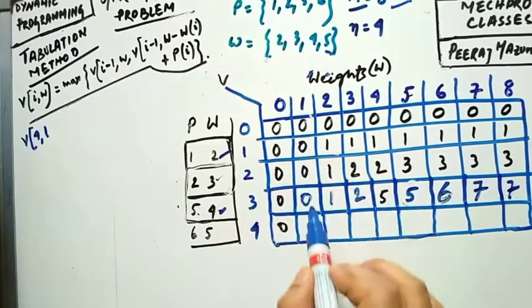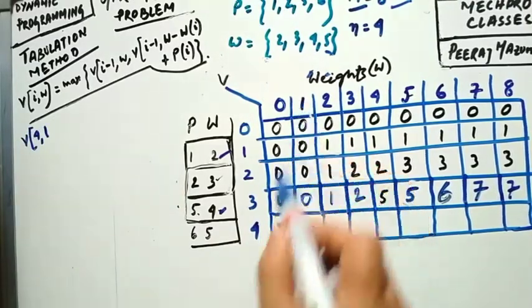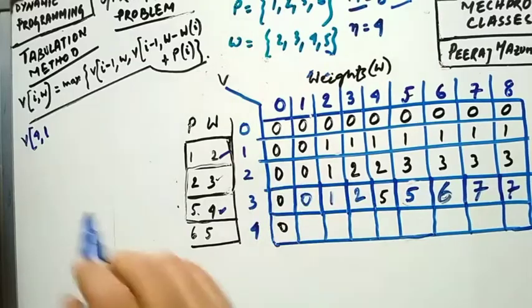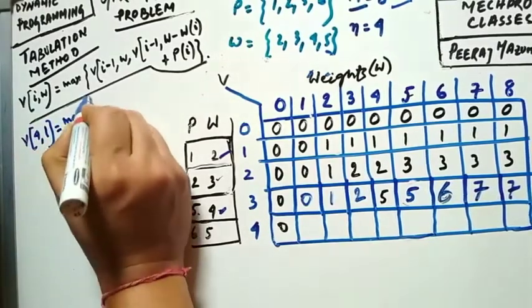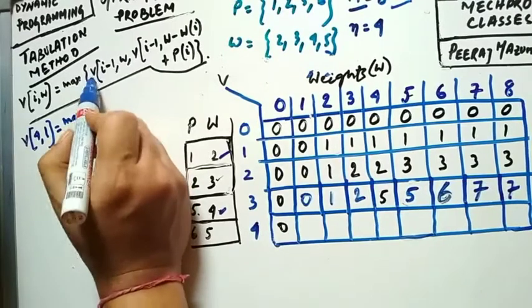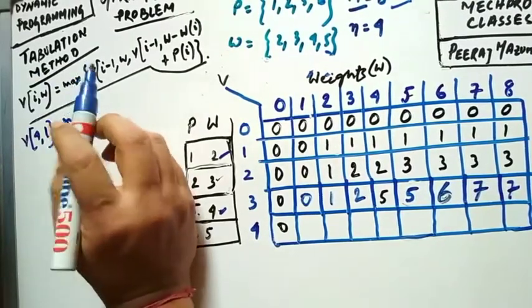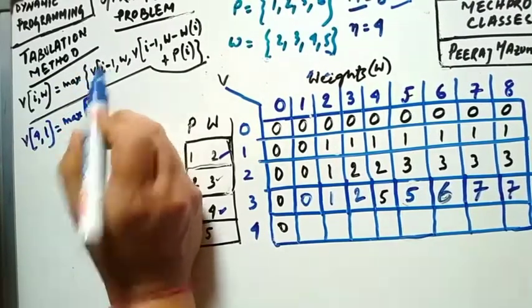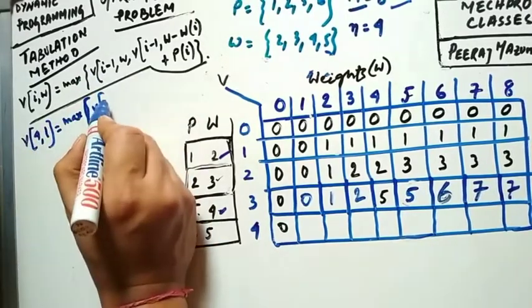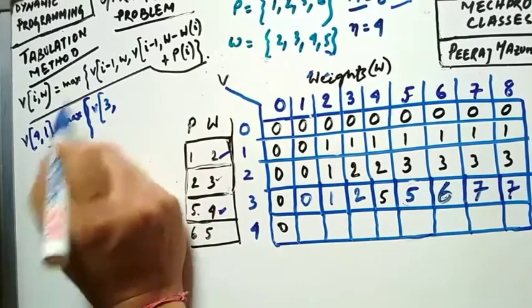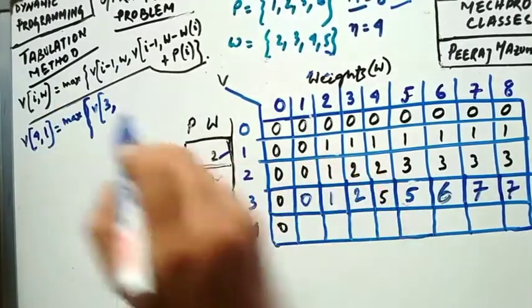This one is the weight, so this is the 1 and this is the 4. Okay, so understand. Next, look, maximum of V of I minus 1, so 4 minus 1, that is 3, comma W is 1, so 1.